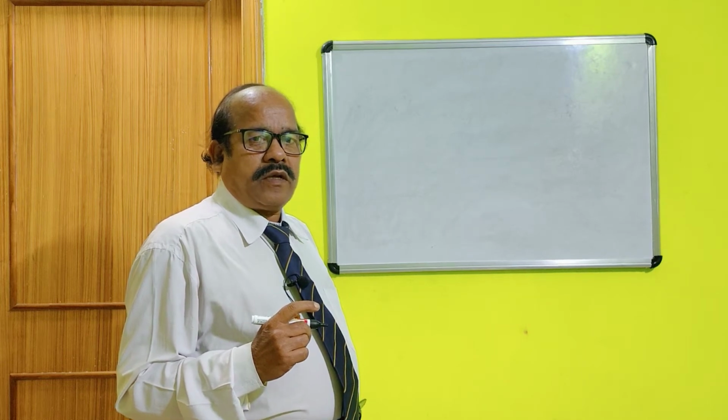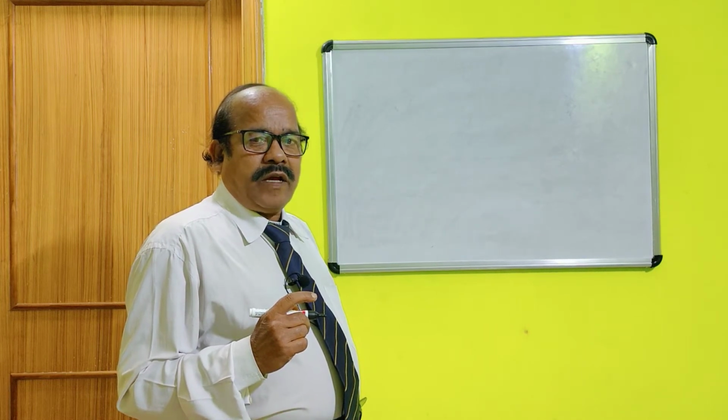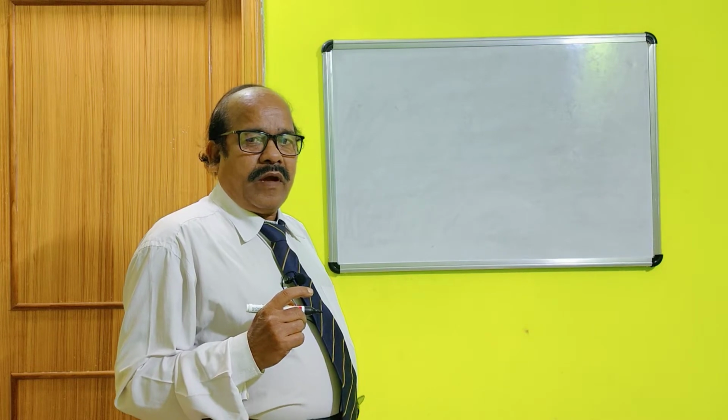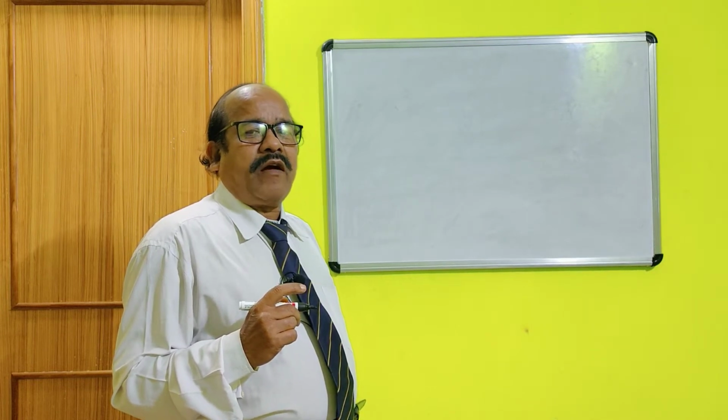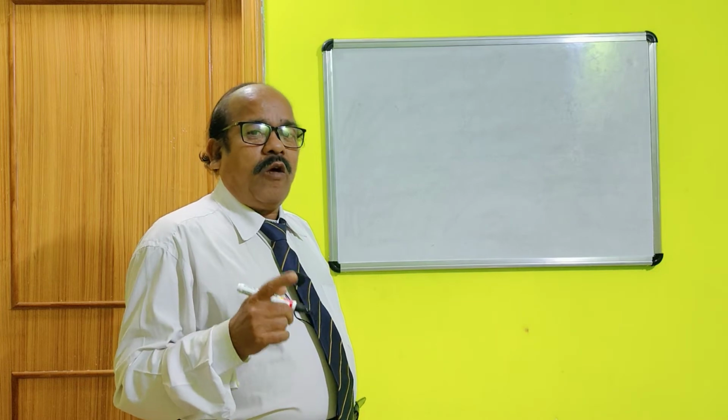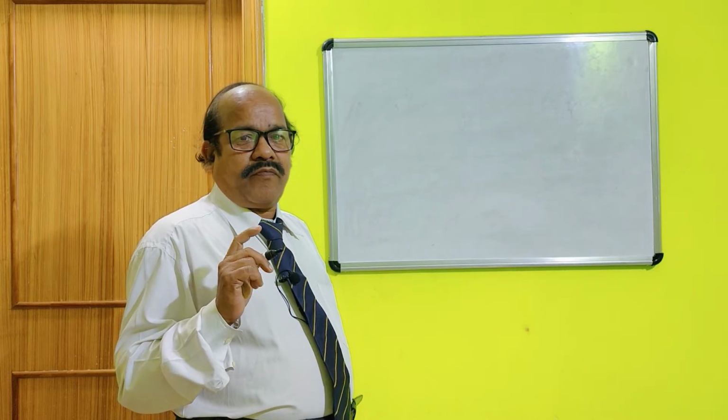Welcome viewers. I shall tell you today about the acidic character of phenol, or you may say why phenol is acid.